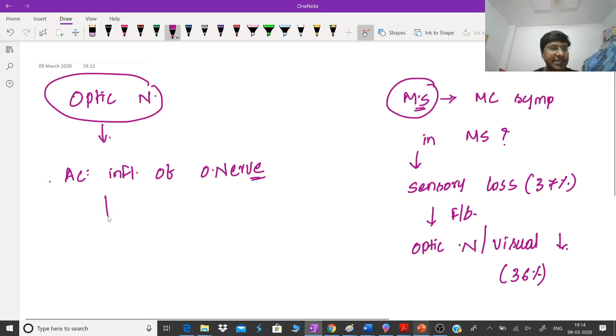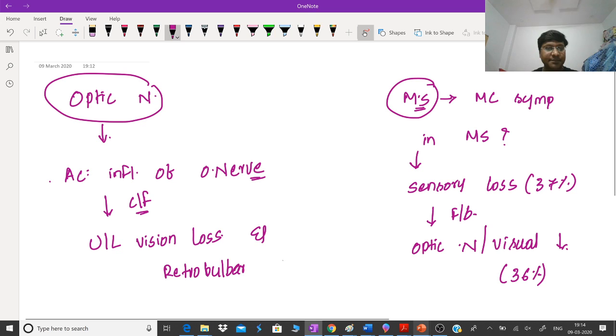Now, what will be the cardinal manifestation? What will be the clinical manifestation of optic neuritis? The clinical manifestation of optic neuritis includes unilateral vision loss and retrobulbar pain with movement of the eye. That will be the important clinical manifestation you will come across in patients with optic neuritis.